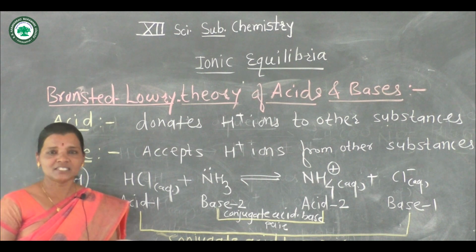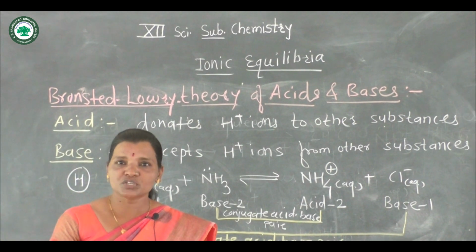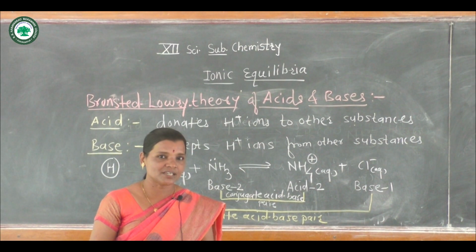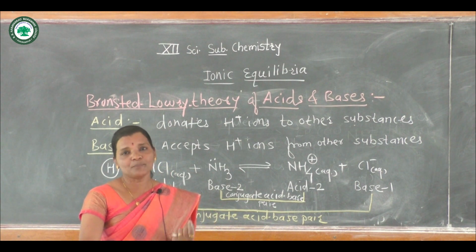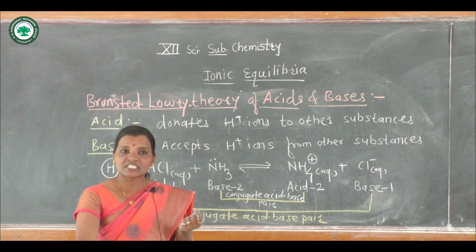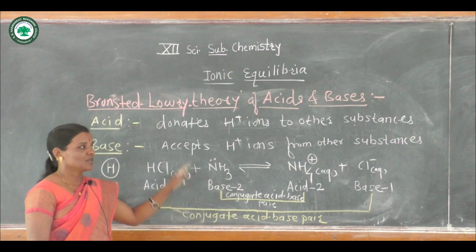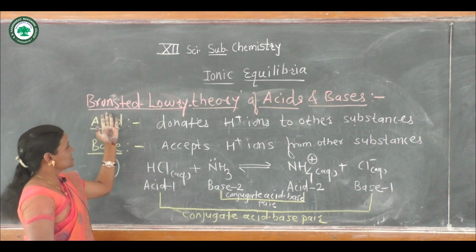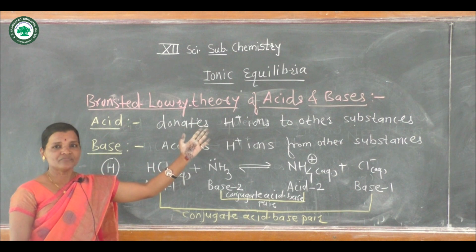So we can define simply: conjugate acid base pair means the species in the given reaction which differ by only a single proton. Now this is the simple classification of acids and bases according to Bronsted-Lowry theory.